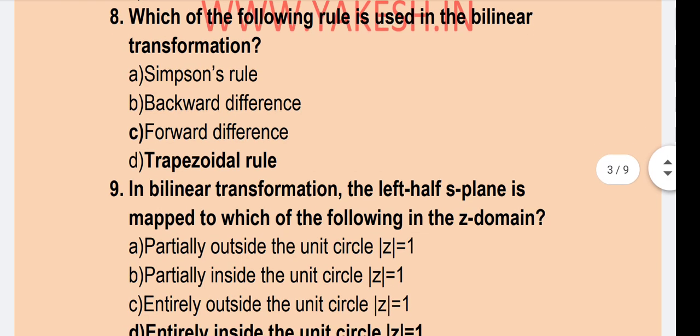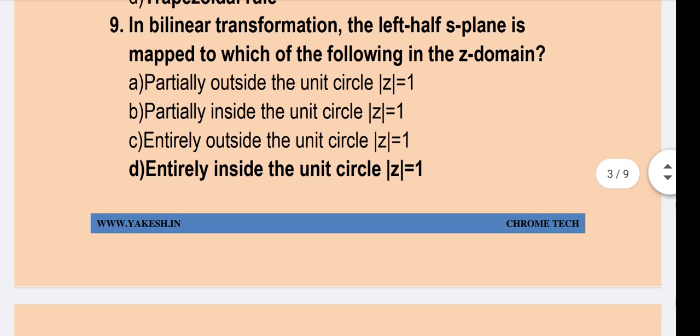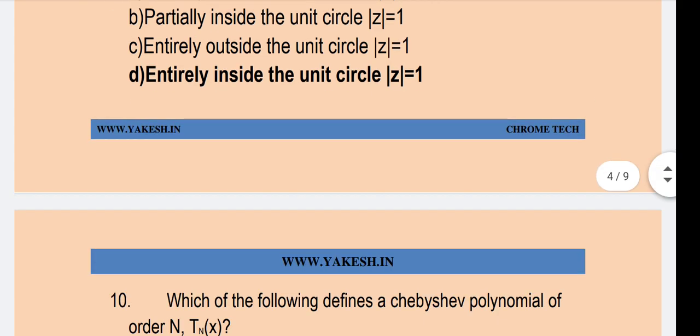Next question. Which of the following rules is used in bilinear transformation? Option D is the correct answer. In bilinear transformation, the left half of S-plane is mapped to which of the following in Z domain? Option D, entirely inside the unit circle. Modulus of Z equal to 1.